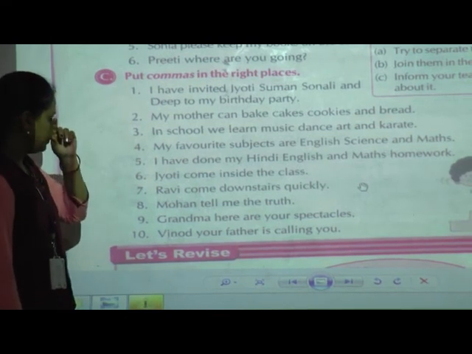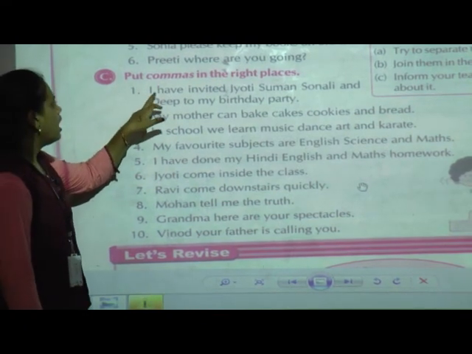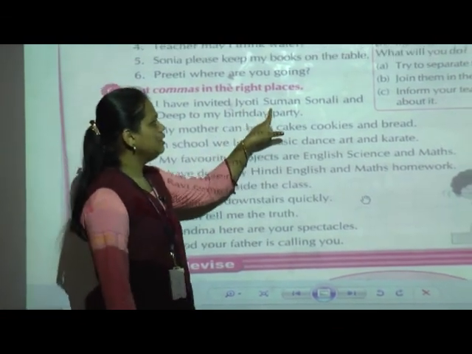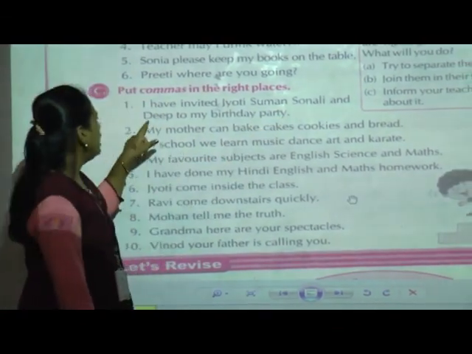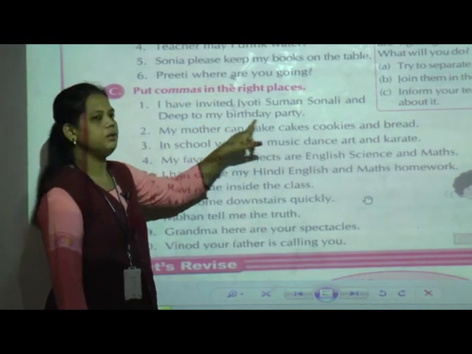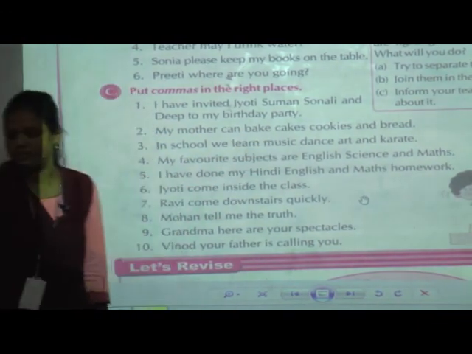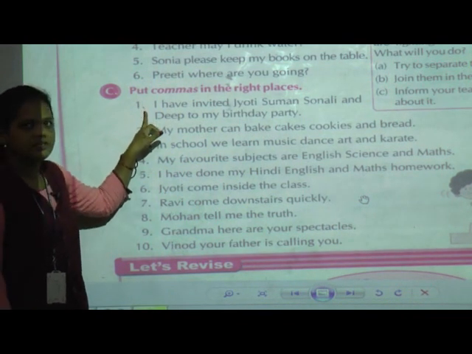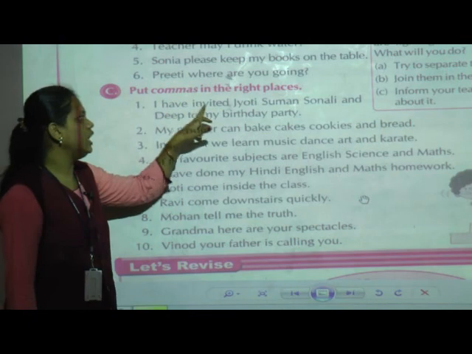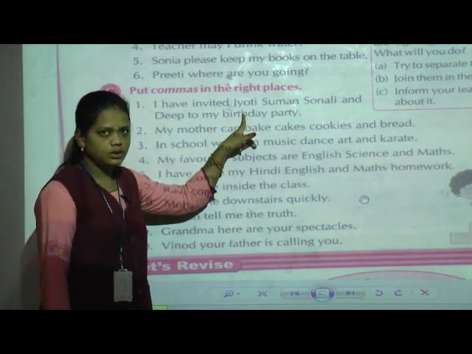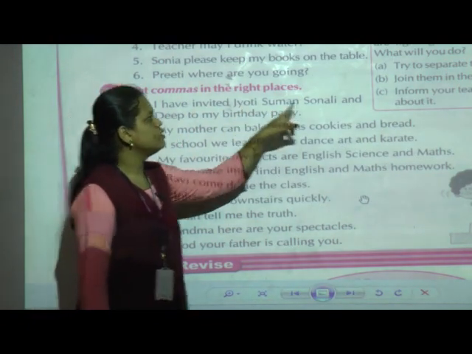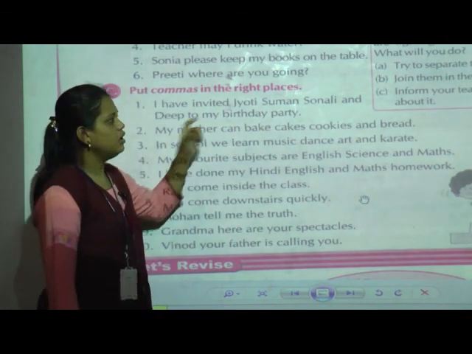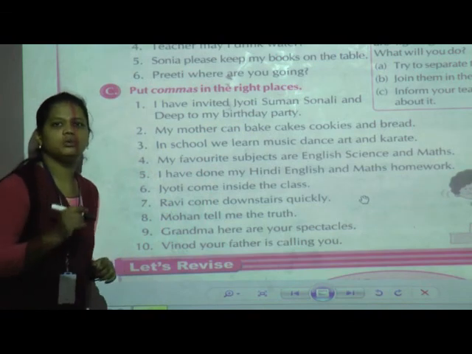First one: "I have invited Jyoti, Suman, Sonali and Deep to my birthday party." See, when your birthday is there, you are going to invite your friends. So like that, this sentence is given. I have invited Jyoti, Suman, Sonali and Deep to my birthday party. Now here, where do we have to put the comma?